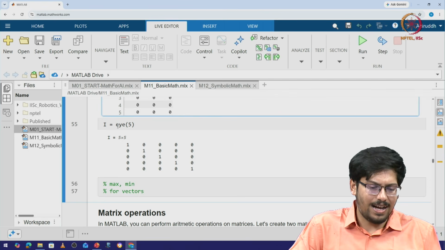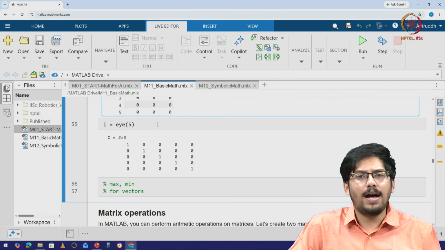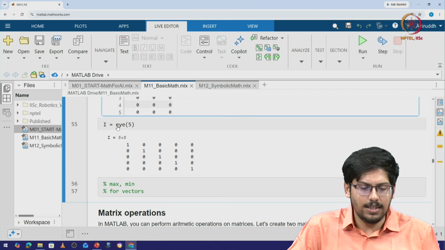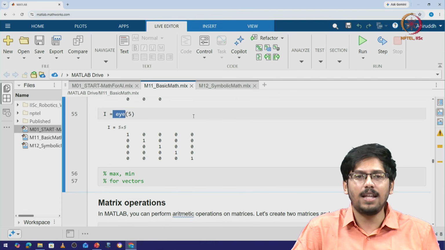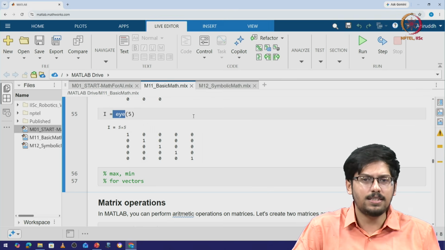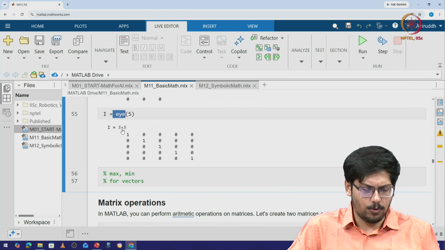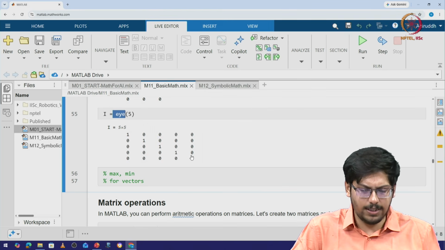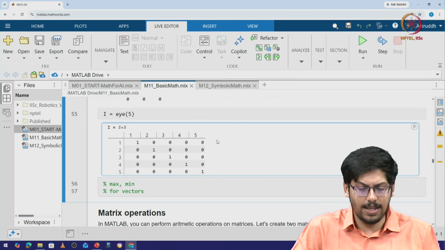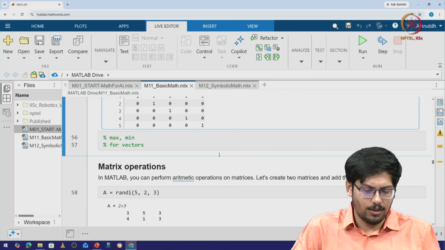Lastly, if we define I equals eye(5), EYE is used to define an identity matrix. Identity matrix is where you have 1 across all the diagonals, everywhere else it is 0. So I is 1 across all the diagonals, everywhere else it is 0, right? Okay.